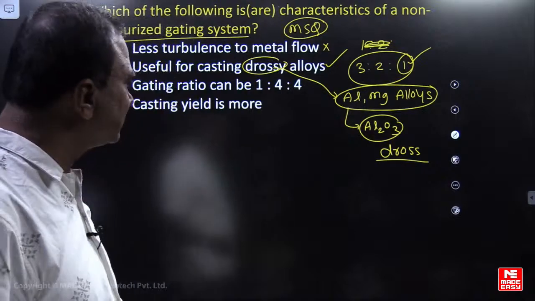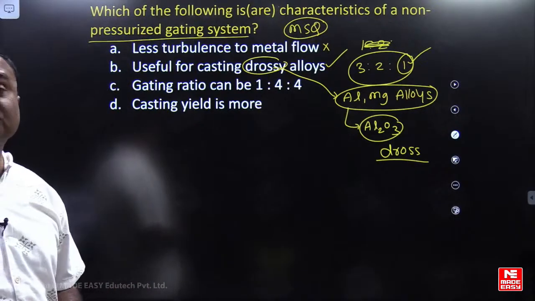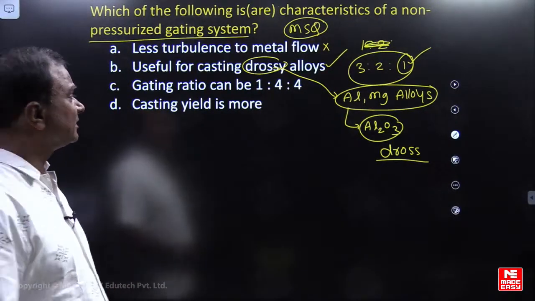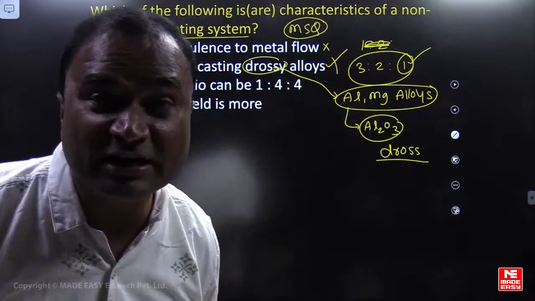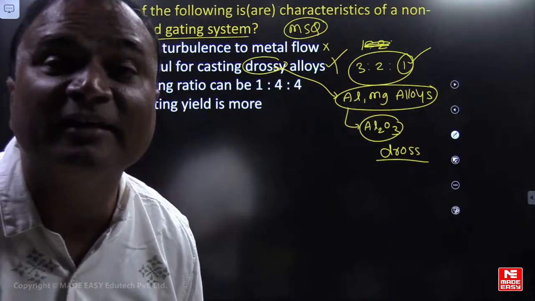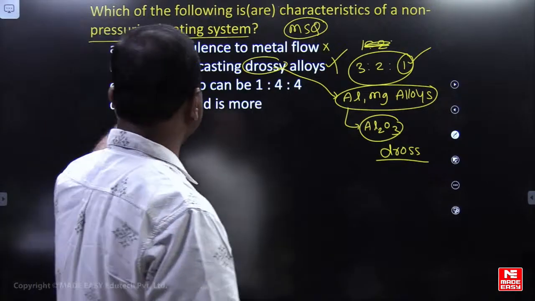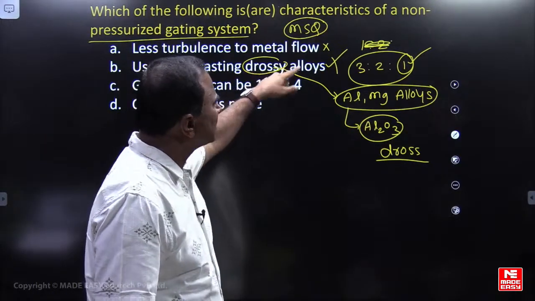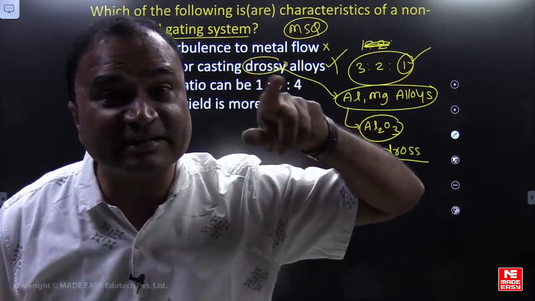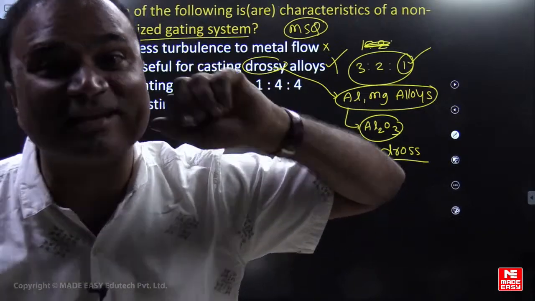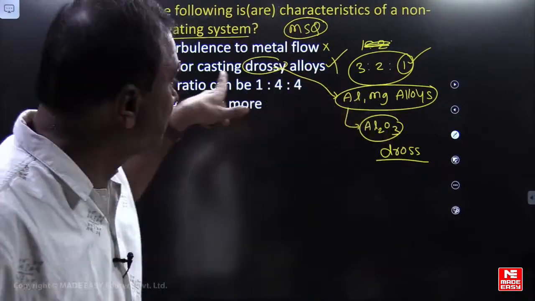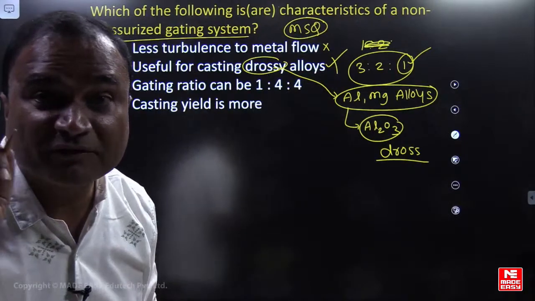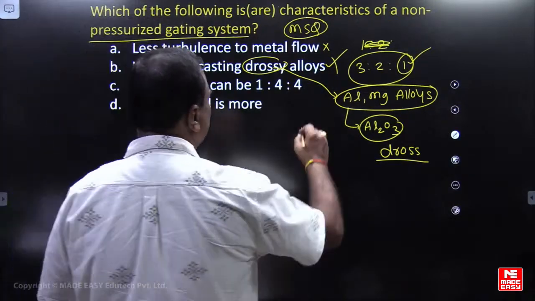So aluminium magnesium alloys, oxide formation is very high. For this we require less velocity. That's why it is useful for casting of drossy alloys. Unpressurized gating system is used for drossy alloys. Pressurized gating system is used for ferrous materials. It will be used for ferrous metal.